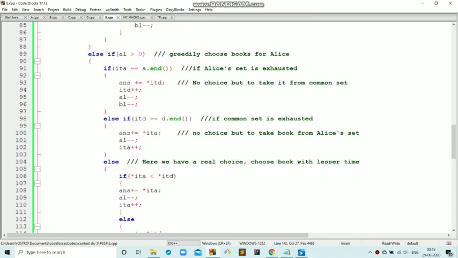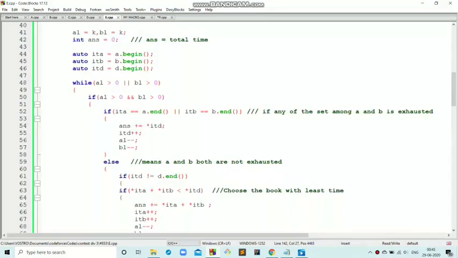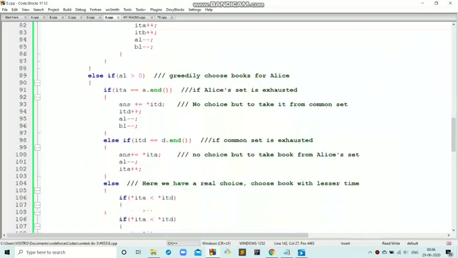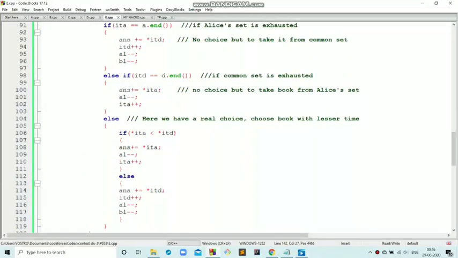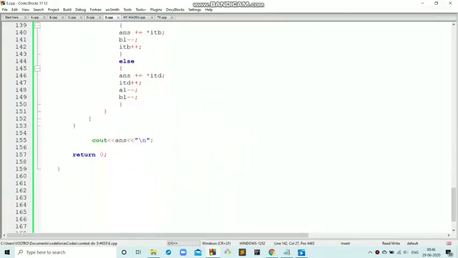So I'll repeat this whole procedure which is present inside this while loop as long as AL is greater than 0 or BL is greater than 0. When both of them become 0, which means I have chosen at least K books for Alice and at least K books for Bob, and now my work is done. So this is how we greedily chose the books for both of them, and we will be exiting out of this while loop and then simply printing our answer which was stored in the ans variable.